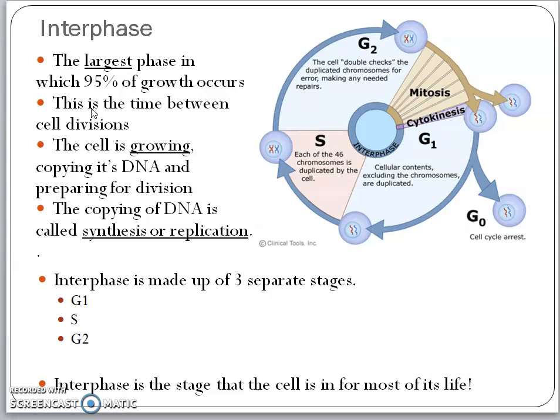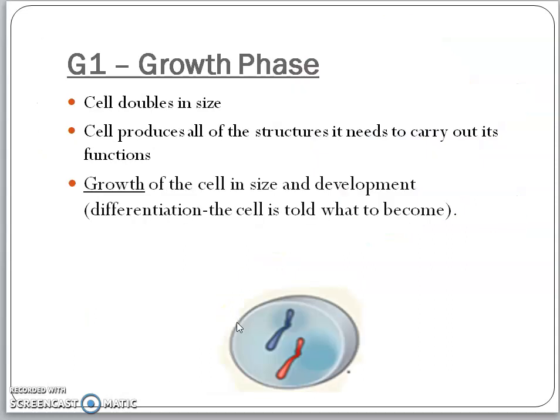Interphase is formed of three separate stages, as I told you. If you see the cycle of a cell, only this much portion is mitosis. The remaining whole period is interphase. Interphase is formed of three separate stages.